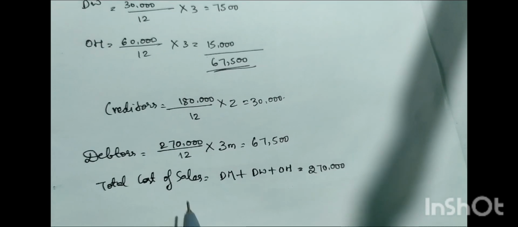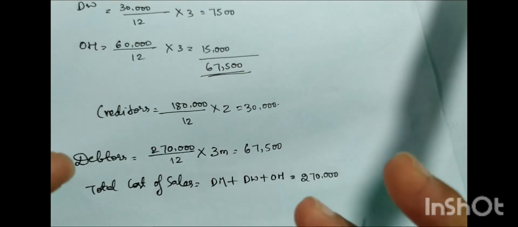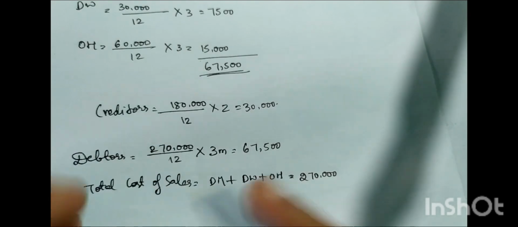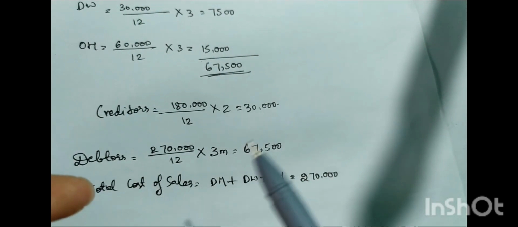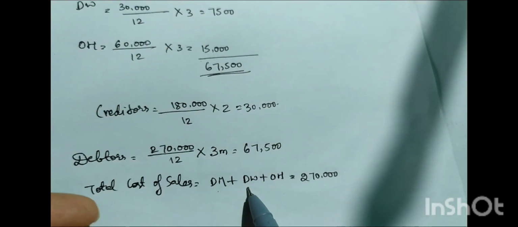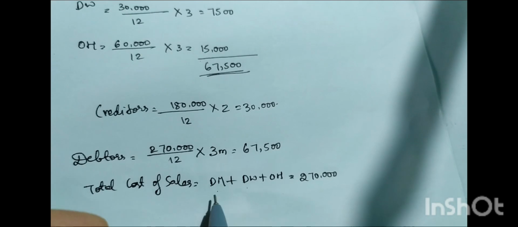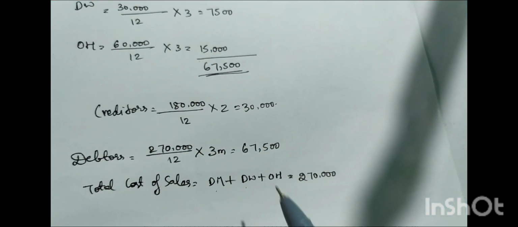I hope you are clear with this. See, how are we going to incur the cost of sales? The sales amount is the amount we have incurred from raw material to finished good, right? For making the raw material into finished good, we incur direct material cost, direct wages cost, overheads, and also other costs. But the question has given only these costs as necessary to make the raw material into a finished good.